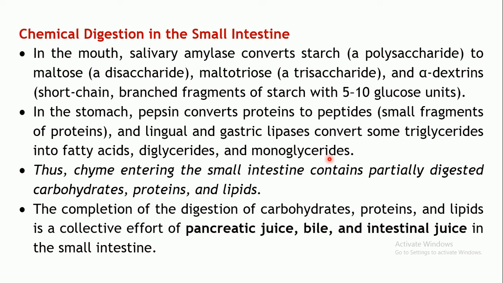Now the absorbable form of the nutrients are the monosaccharides, the amino acids, or the fatty acids which can be absorbed. So if you see, the digestive process is not completed. The chyme which enters the small intestine contains partially digested carbohydrates, proteins and lipids. So the digestion of all these three is not complete.